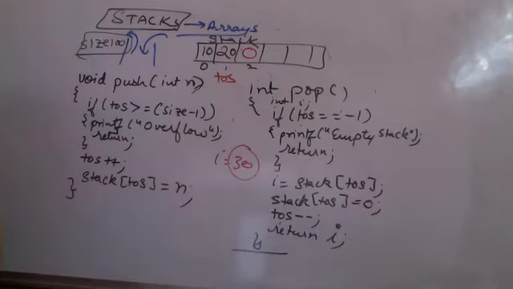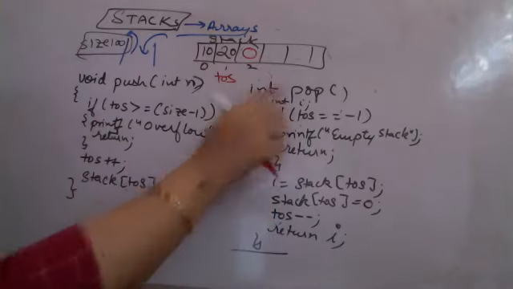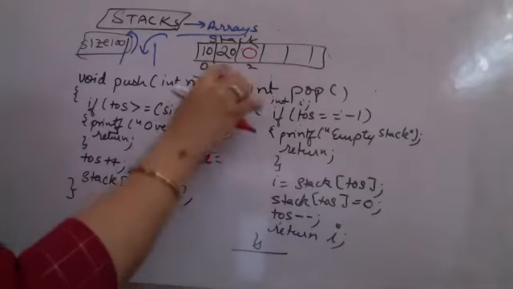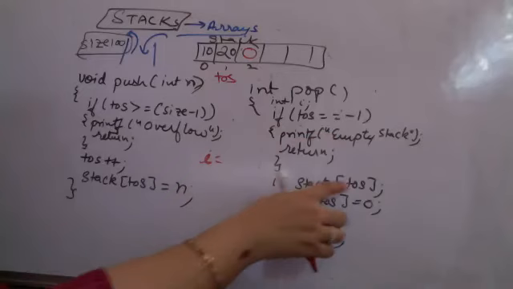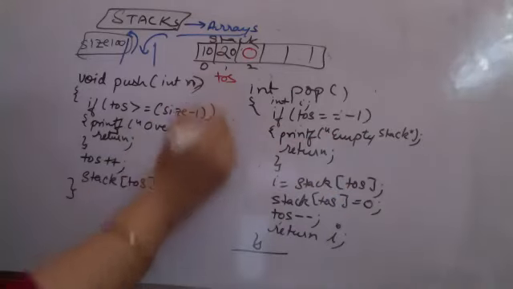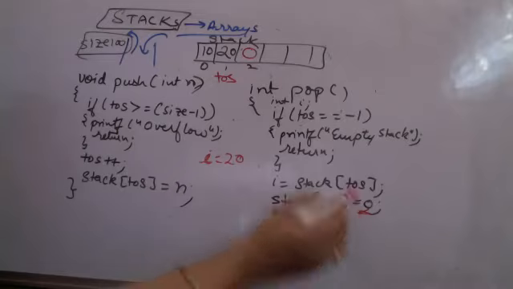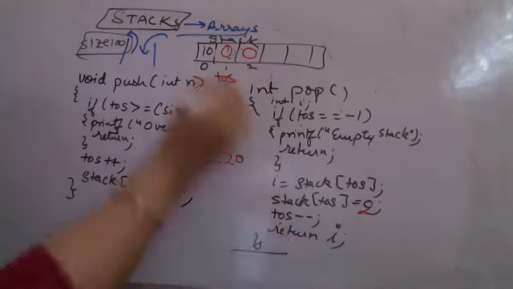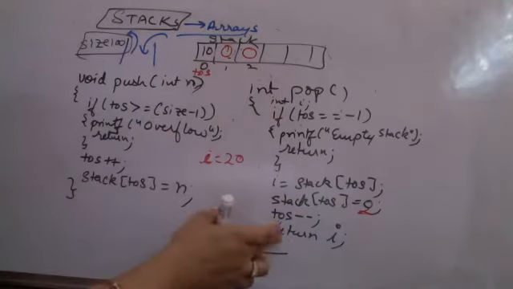Return I. 30 gets returned. It is printed directly onto the screen. Next time I again call a pop. I again create a variable I. Top of stack is -1? No, it is 1. Again, I come here. Stack of top of stack, stack of 1 is 20. Then I am replacing this with 0. This becomes 0. Popping is done. And I decrement top of stack. So it becomes 0. Return 20.